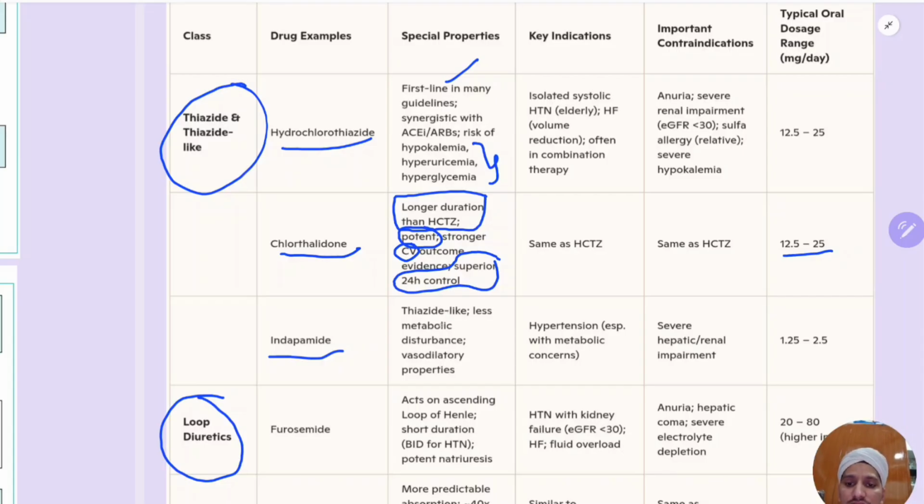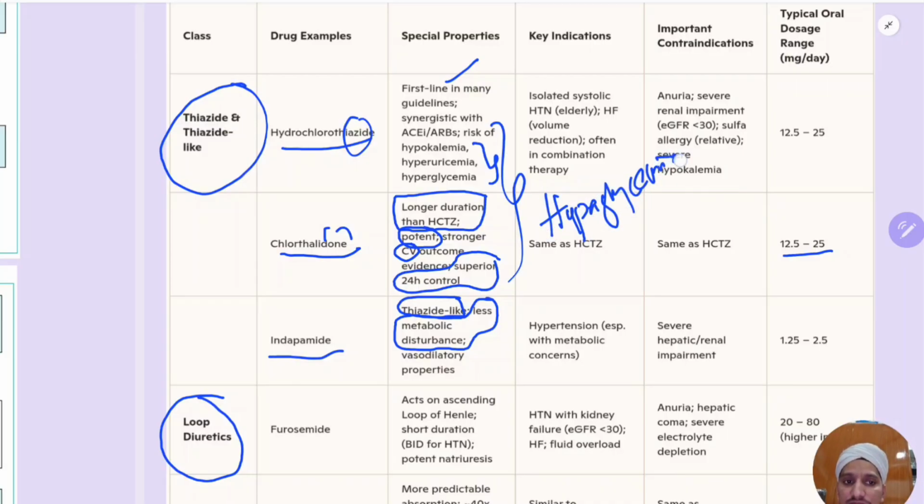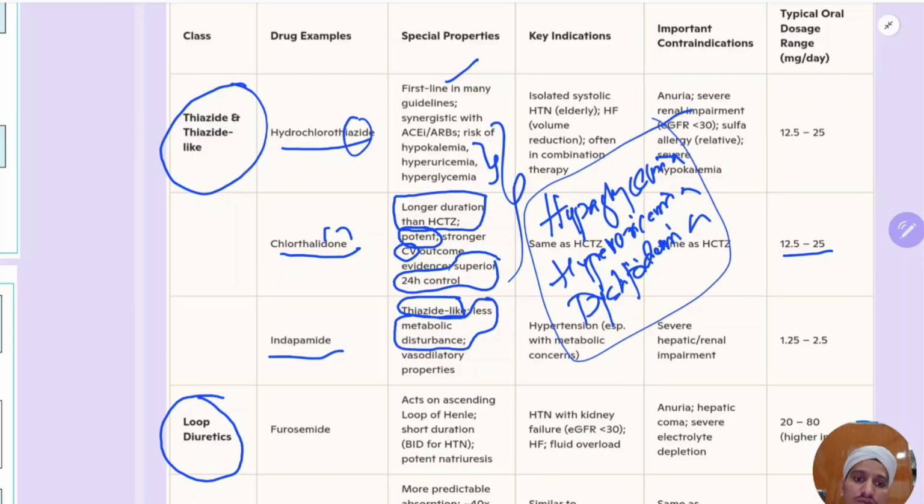Indapamide, what are the special properties? It is a thiazide-like diuretic. It is not a thiazide diuretic. It is a thiazide-like diuretic. Remember, these two are thiazide diuretics, but this is thiazide-like. An important point here is it has less metabolic disturbance. In these two you will have more metabolic disturbance, meaning hyperglycemia, hyperuricemia, and dyslipidemia also, which is not mentioned here. These are known as metabolic side effects. Indapamide doesn't have these metabolic side effects.